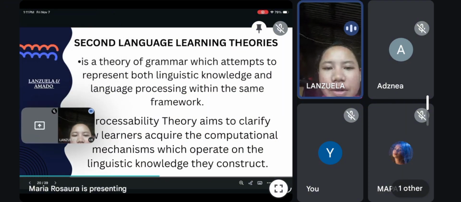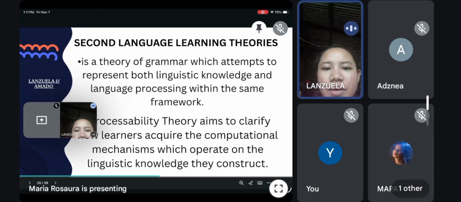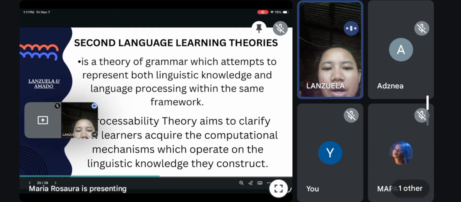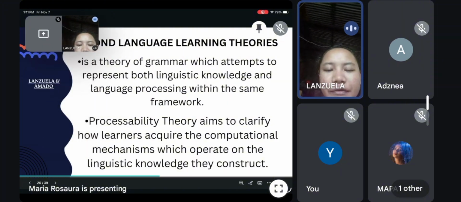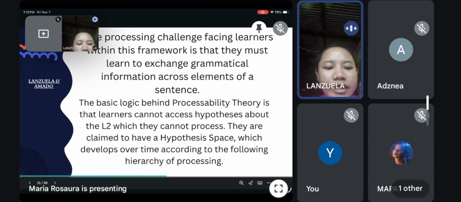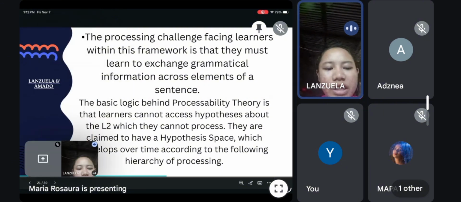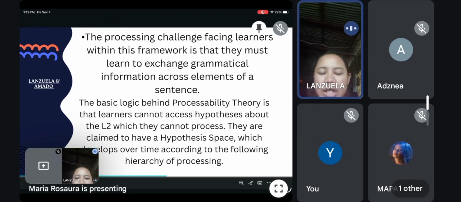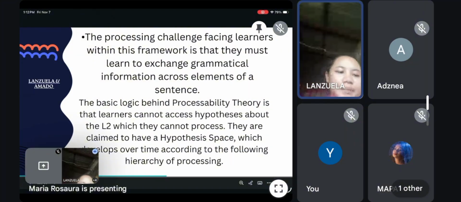The second language learning theory is a theory of grammar which attempts to represent both linguistic knowledge and language processing with the same framework. Processability theory aims to clarify how learners acquire the computational mechanisms which operate on the linguistic knowledge they construct. So, this explains that the learners build knowledge of grammar while processing the language in real time. They show that learning is not only memorizing rules but developing mental systems that can handle linguistic structures during communication.